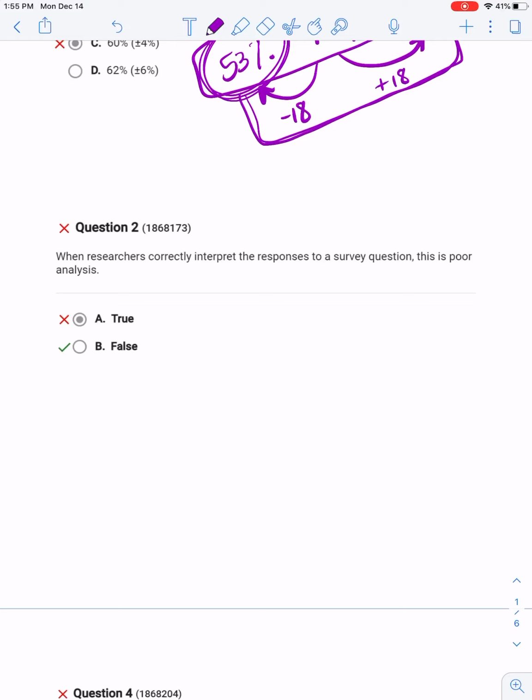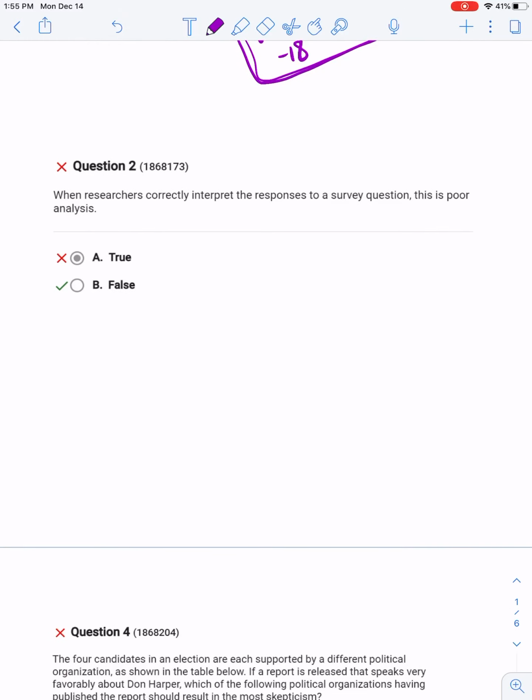Okay, number 2, when researchers correctly interpret the responses to a survey question, this is poor analysis. I don't really like the way this question is worded, but it says if they correctly interpret that, that's good analysis. If they incorrectly interpret something, that would be poor analysis.